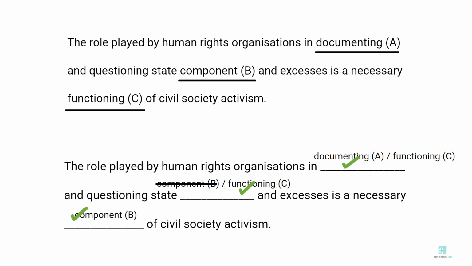Based on our deduction, the unscrambled sentence would be, the role played by human rights organizations in documenting and questioning state functioning and excesses is a necessary component of civil society activism. Is this unscrambled sentence meaningful? Yes, it is. The correct order therefore would be A, C, B.